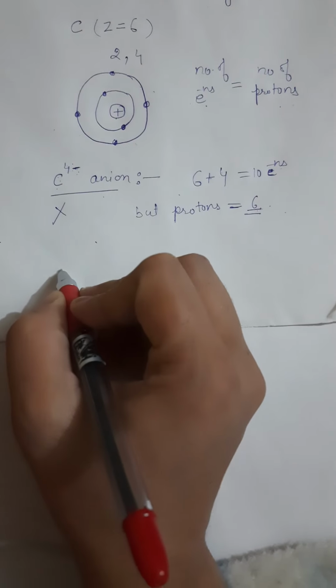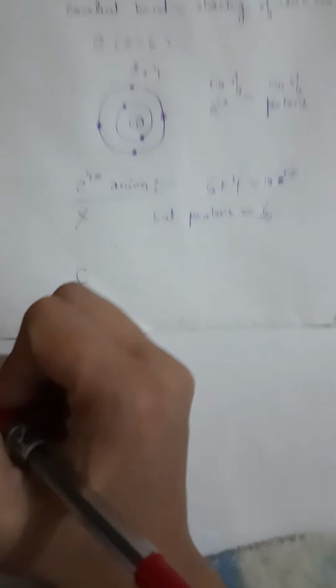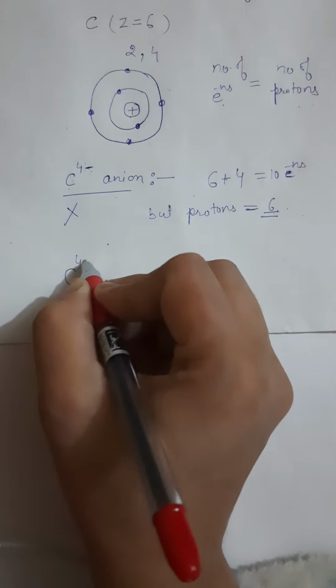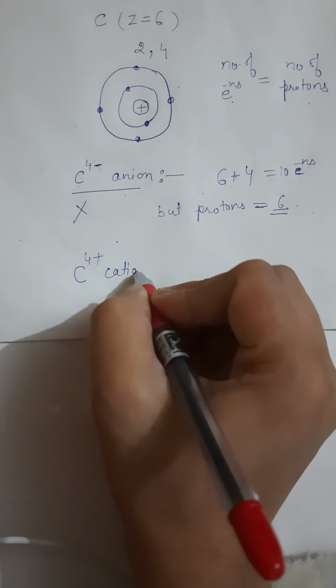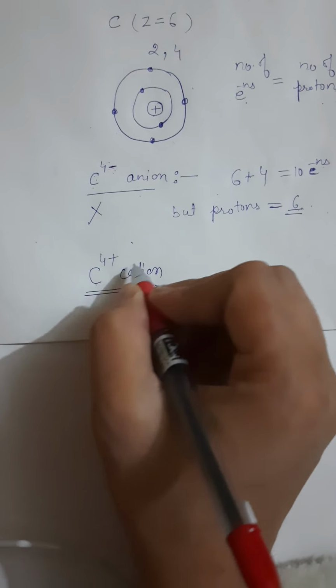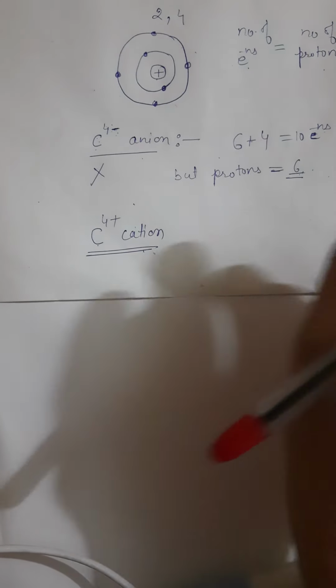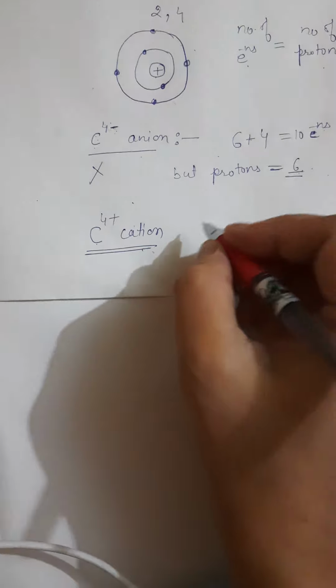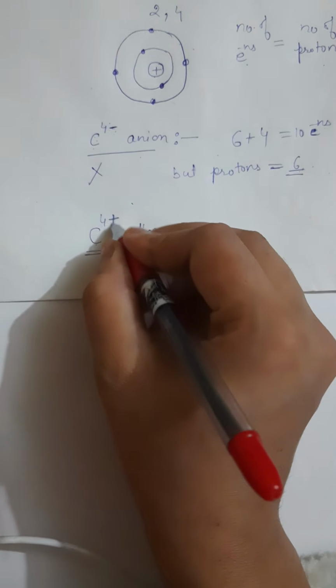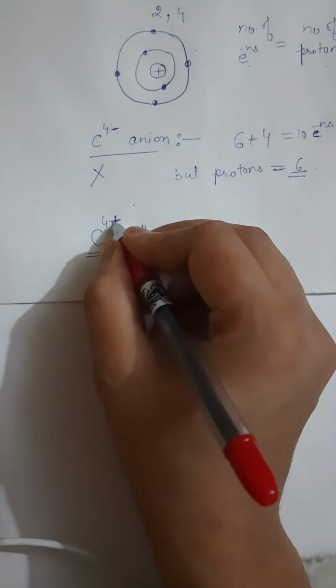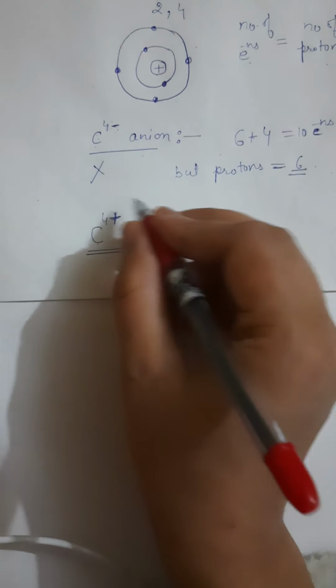Now the second case, C4 positive, that is a cation. Why does this cation not exist? Why is it not easy to form? A positive sign occurs when carbon gives away 4 electrons.